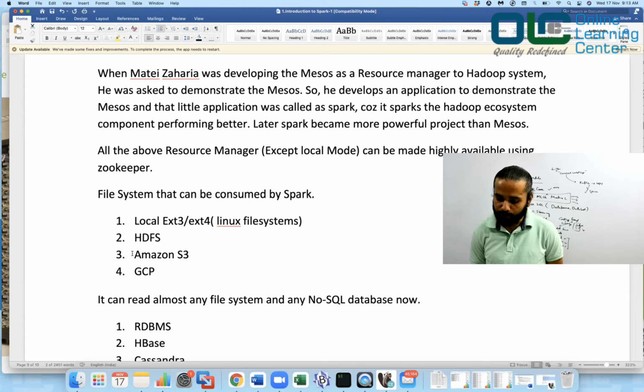All the above resource managers except local mode can be made highly available using a Zookeeper. Zookeeper is a great tool which helps us to register our multiple resource managers, so that in case one resource manager crashes, the other resource manager can still help us to get the service served. So resource managers are made highly available just because of Zookeeper. Zookeeper is also used in real time, but it's all about installation and configuration. As a developer, you would not be doing anything on it.